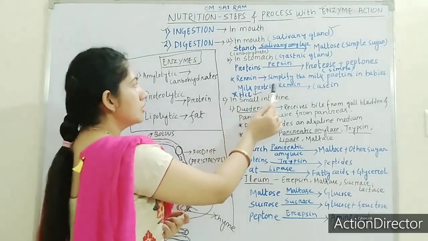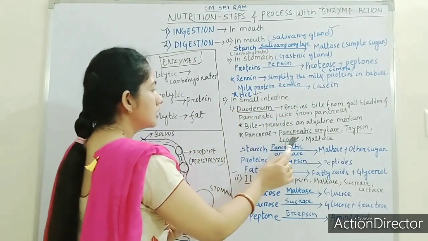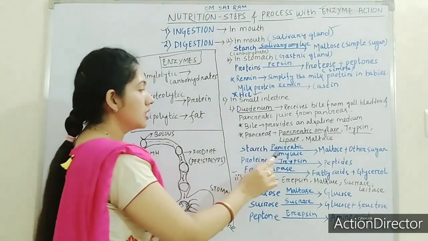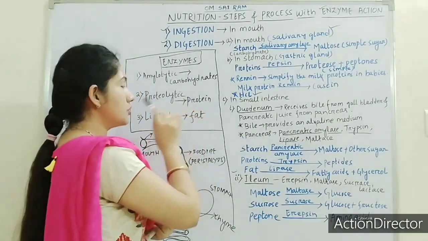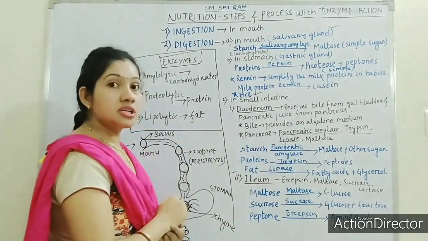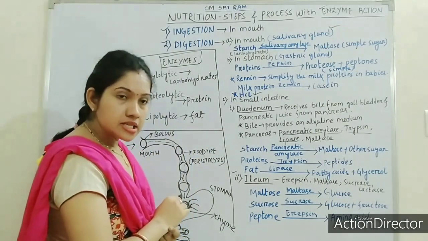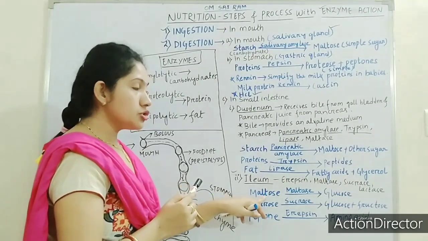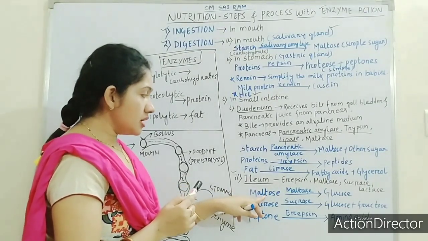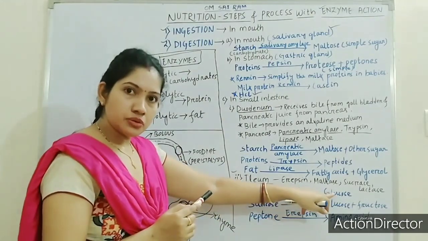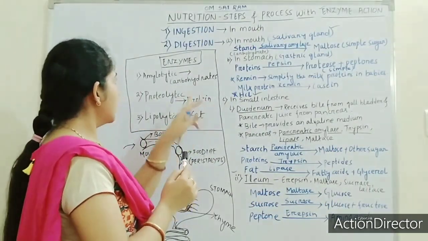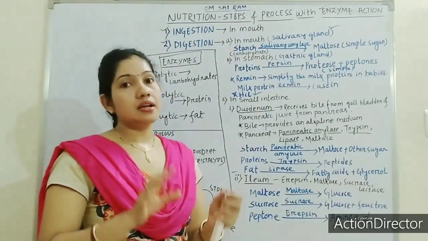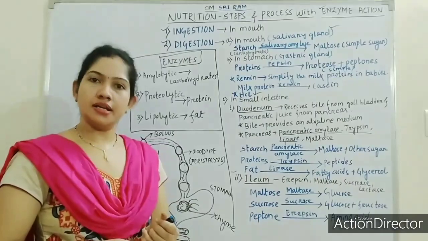Pepsin, which kind of enzyme? Proteolytic enzyme. Then pancreatic amylase, which kind of enzyme? Amylolytic enzyme. Trypsin? Proteolytic enzyme. Lipase? Lipolytic enzyme. Maltase, which kind of enzyme? It converts complex sugar to simple sugar, so we can write amylolytic here. Maltase, sucrase, and erepsin, these three we can add in the amylolytic enzymes.